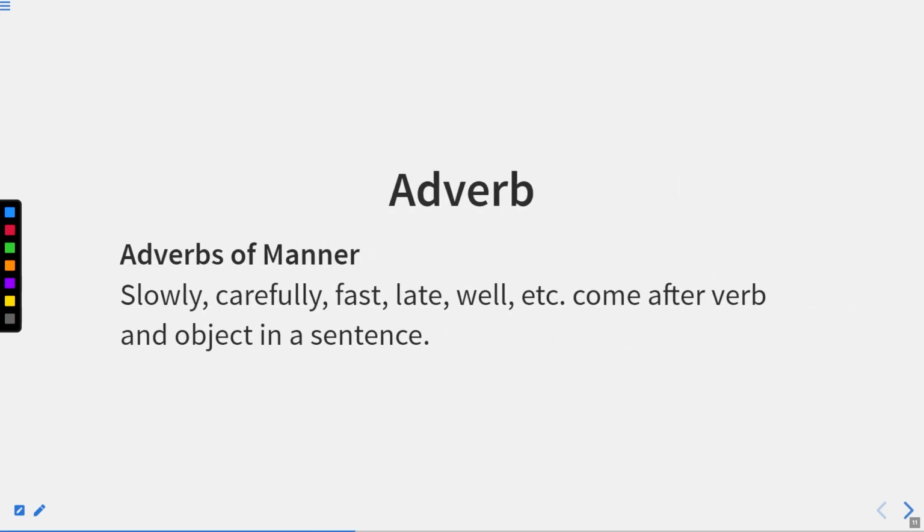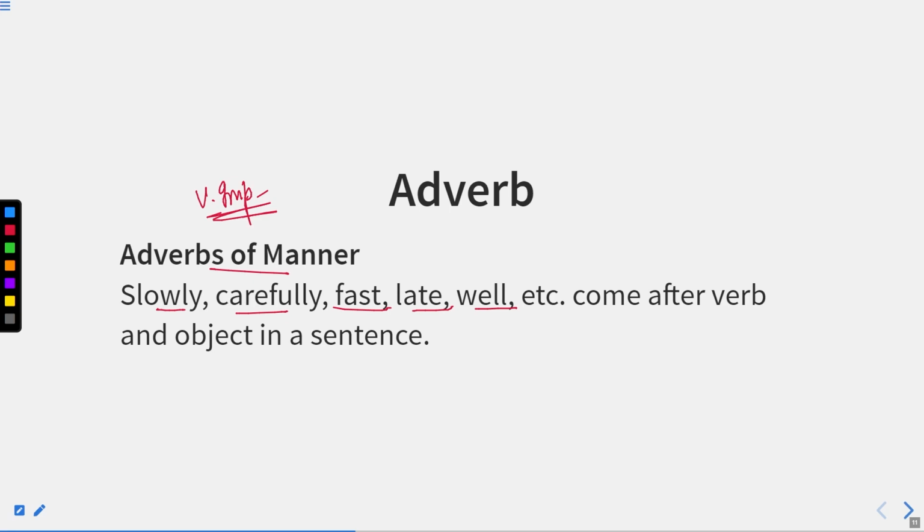Now, there is a rule regarding adverbs of manner. This is a very, very important rule, and you often see questions from this part in your exam. Now, we'll talk about the position of this adverb of manner. Slowly, carefully, fast, late, well. All these are adverbs of manner basically. Now, fast and late are also adverbs of manner.